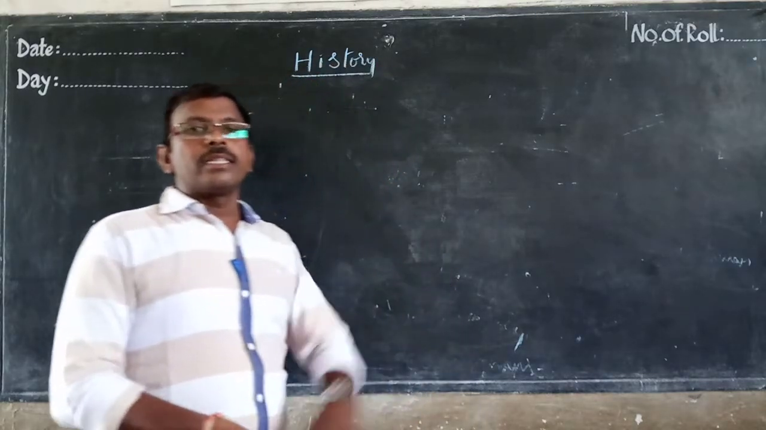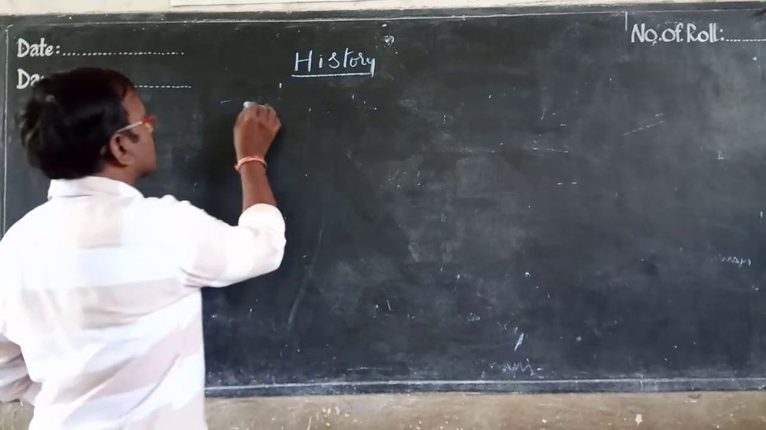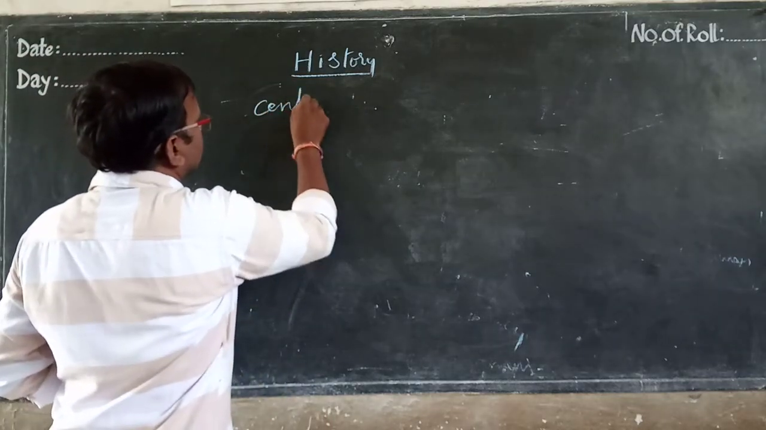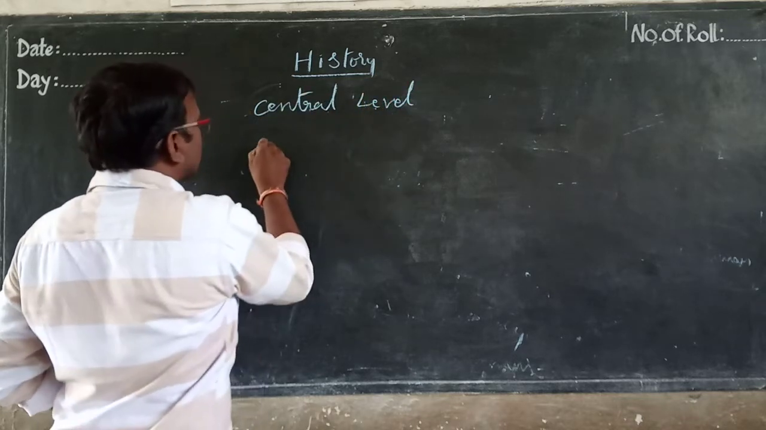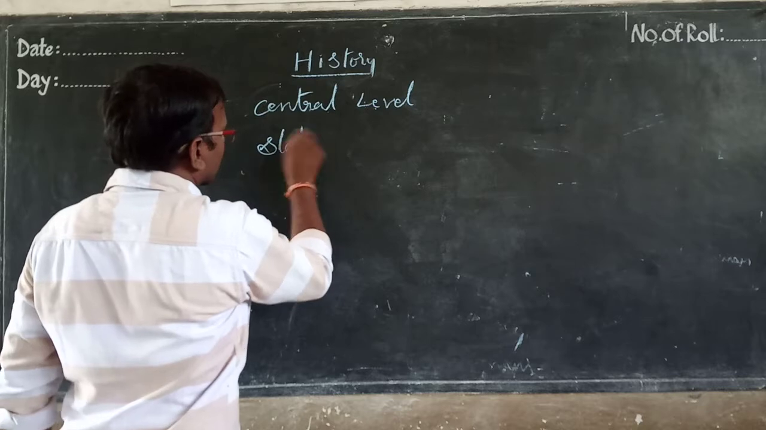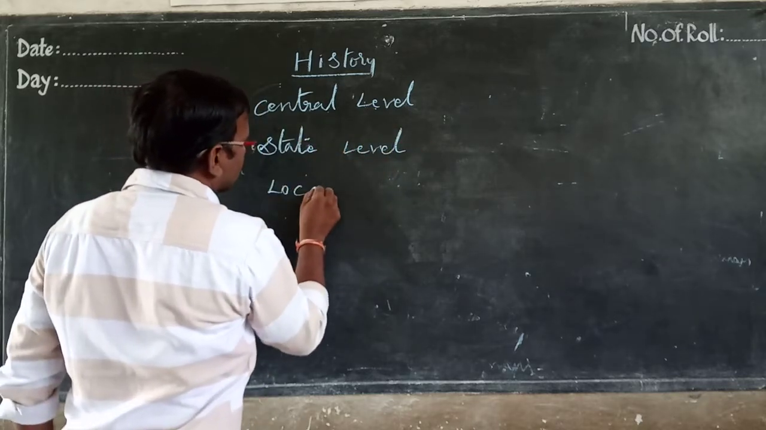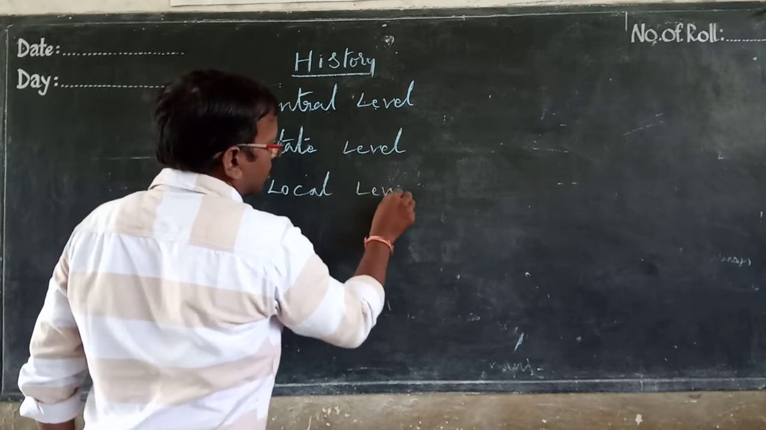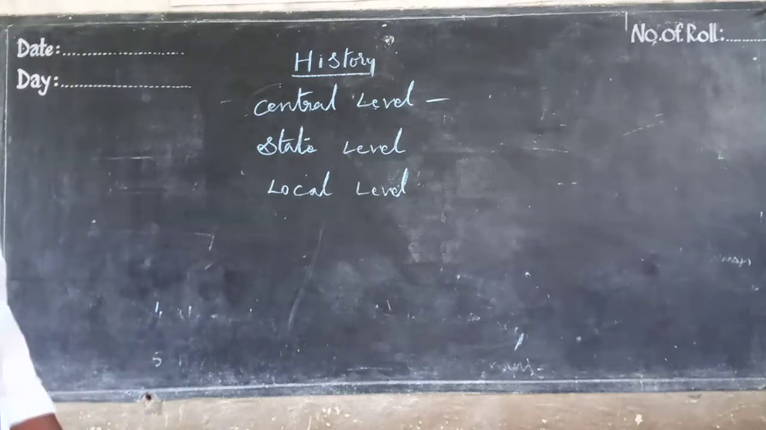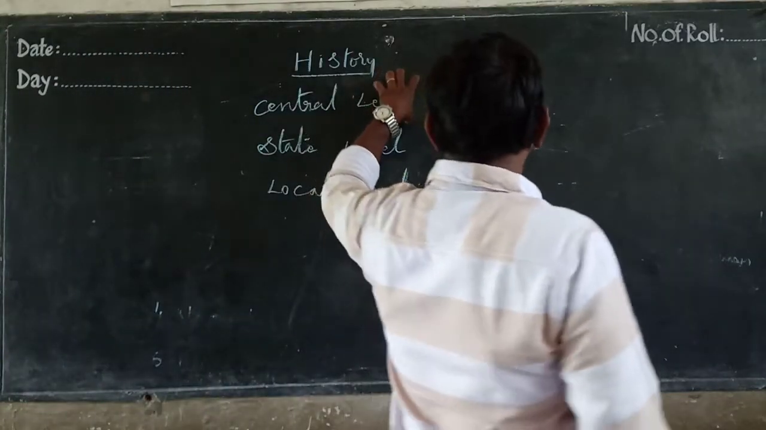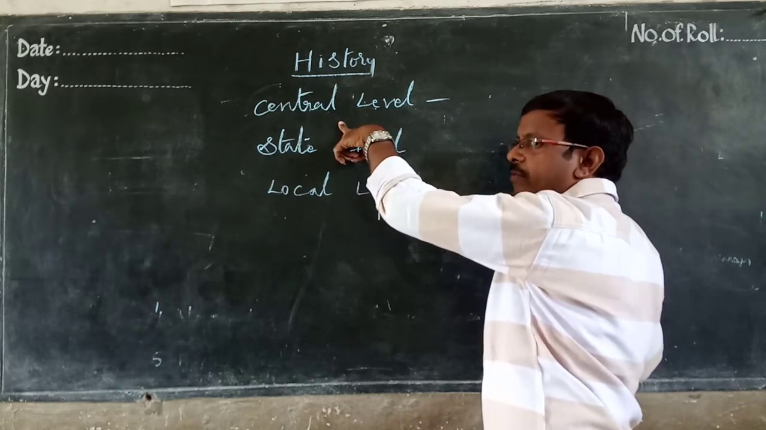Later, in that constitution they will tell about everything regarding ruling, and in that ruling, three levels will be there: central level, state level, and local level, local self government. At the central level, the ruling goes on for the entire country, under the control of the central level.